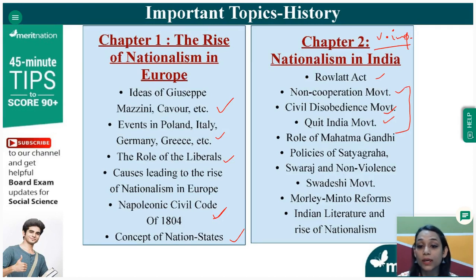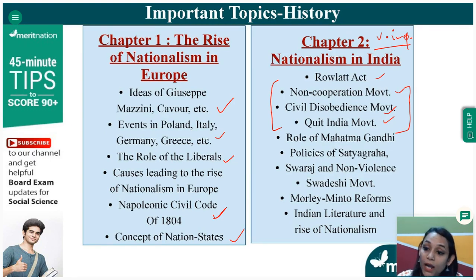These are the three very important topics in this chapter, because from these three topics, it's not like you will get only objective questions or only short answers or only long answers. These are the three topics from which you can get every kind of question, from 1 markers to 3 markers to 5 markers, even map pointing. You can be asked, where was the non-cooperation, in which session did the non-cooperation movement start? So, all such questions can come in your board. So these three are the topics which are very important. So you have to be thorough with it.